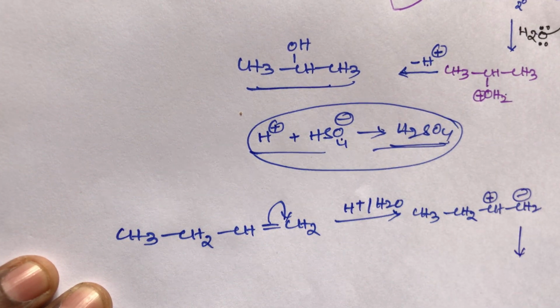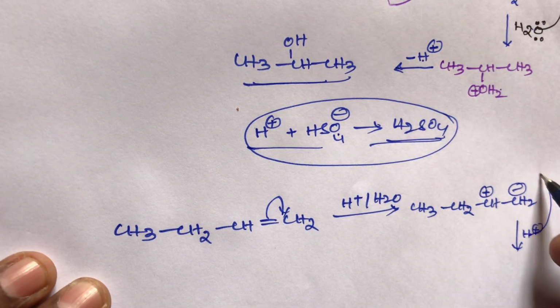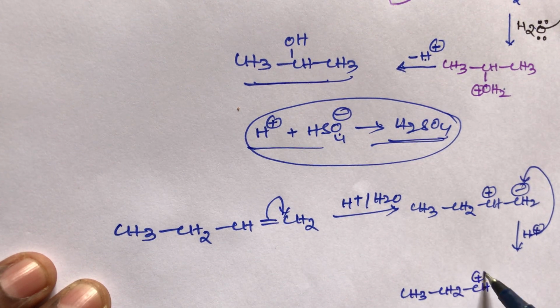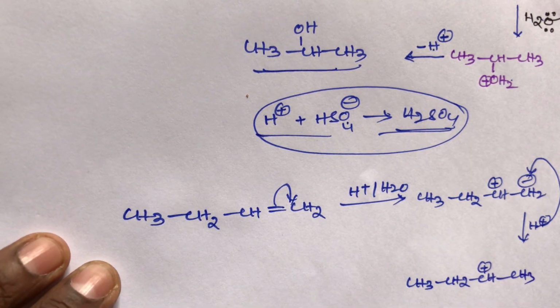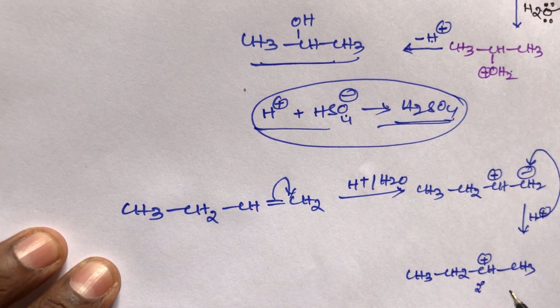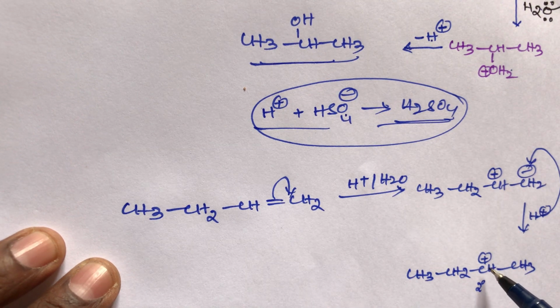In the first step, the electrophile H plus is added. This H plus will attack this position. So we get CH3, CH2, CH plus, then CH3. An intermediate carbocation is formed, which is a secondary carbocation. This secondary carbocation is stable due to hyperconjugation.